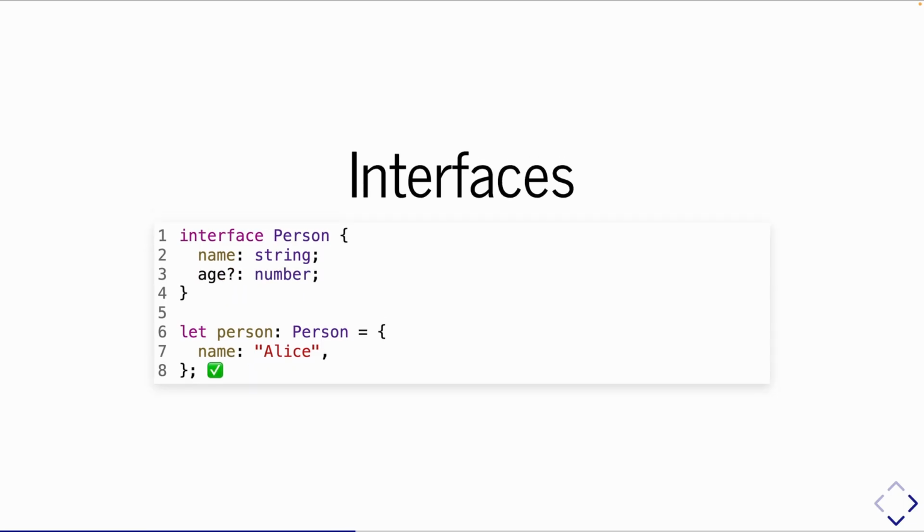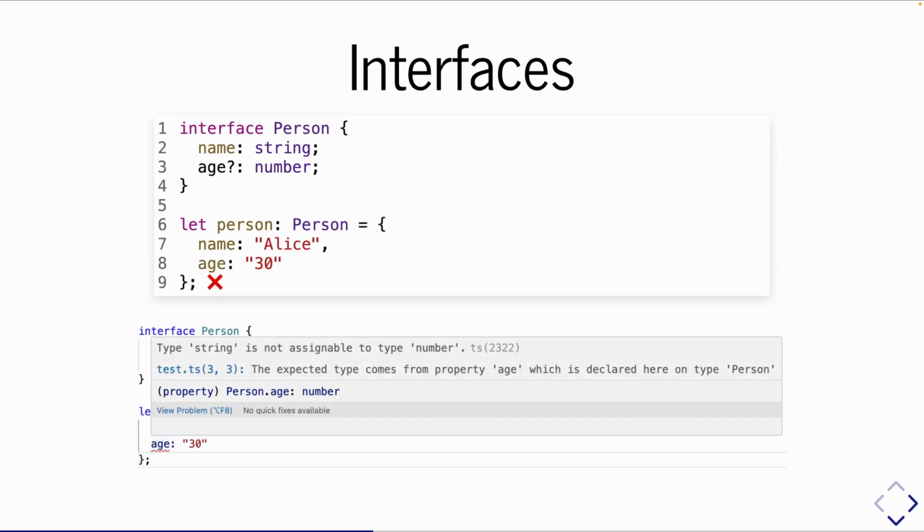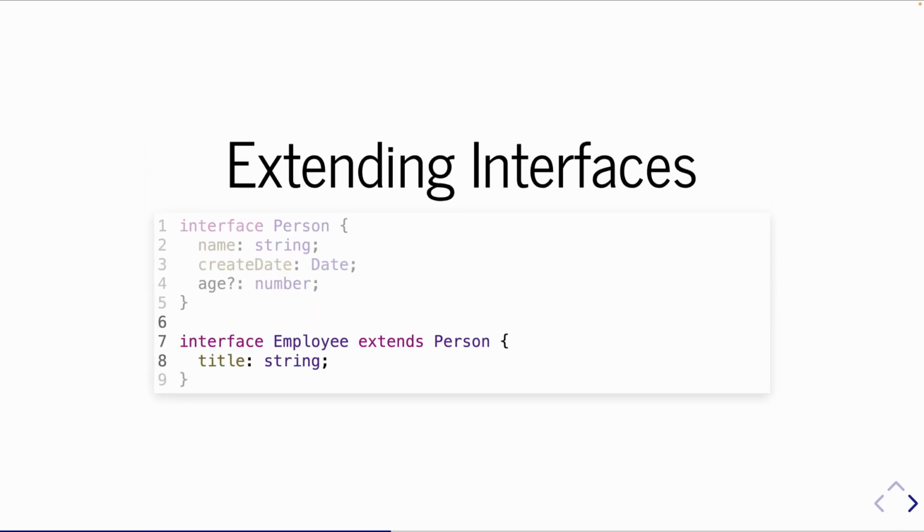Now, what if I want to pass in an object without that age property? Well, I can bring back that question mark operator there, and I can make that property optional. So just like I made a function parameter optional, I can use that question mark and make a property optional. And so that first example works great. Likewise, if I try and give it that property and give it that value, it has to be a number, right? So I don't always have to give it, but if I do give it, it needs to be that type. In this case, a number, and I try and give it a string. That doesn't work, not assignable.